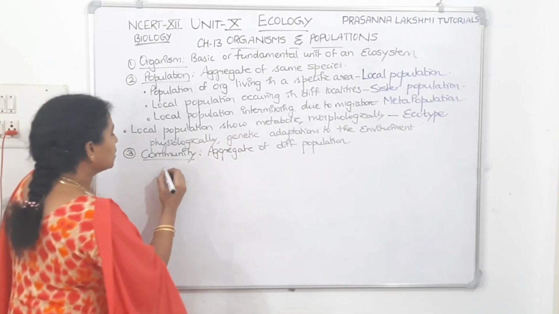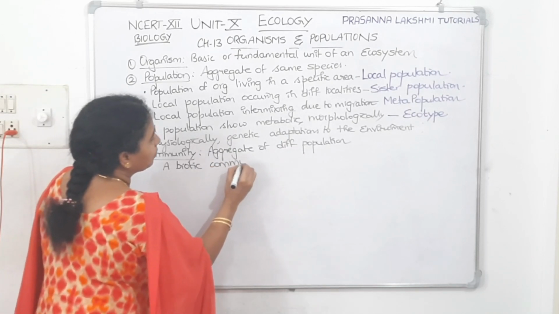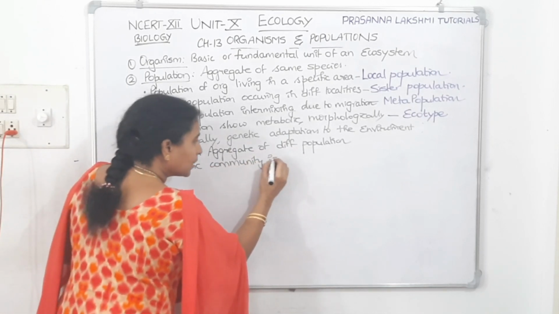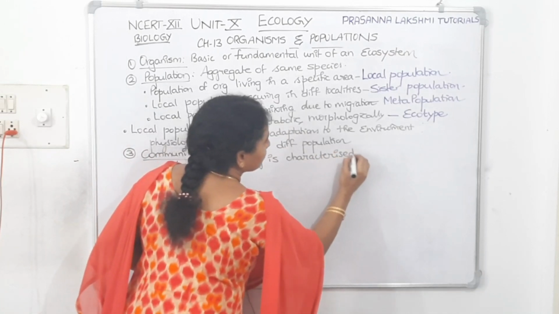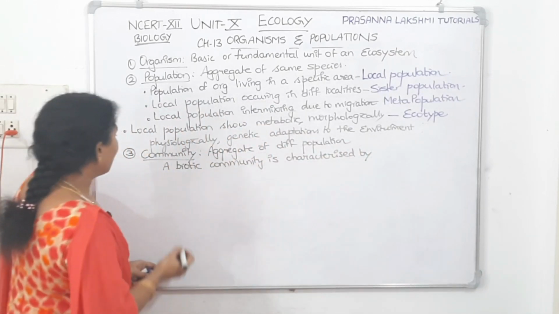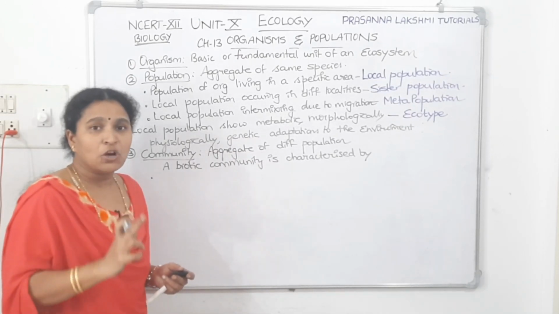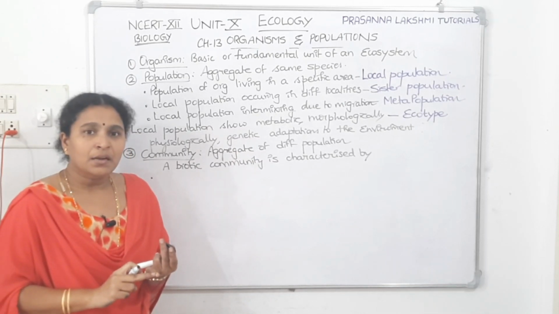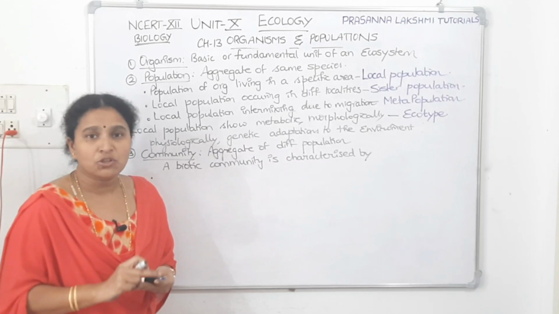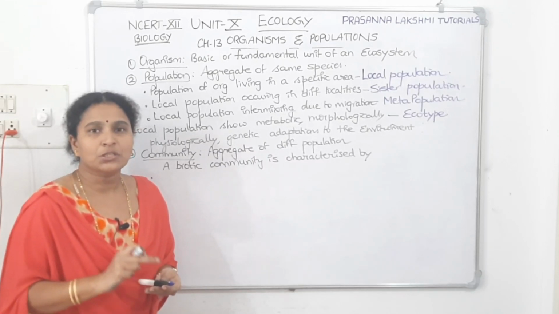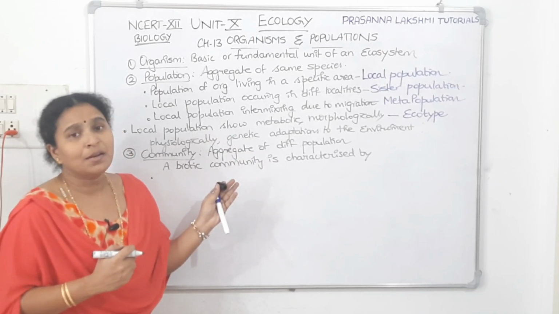Let us list down. So, a biotic community is characterized by, what are the characteristics? Let us go. A biotic community is characterized by physiognomy as one feature. Then the next one is species diversity as the second feature. What is keystone species? What is dominant species? What is critical species? What is edge species? So all these are the characteristics of a typical biotic community.